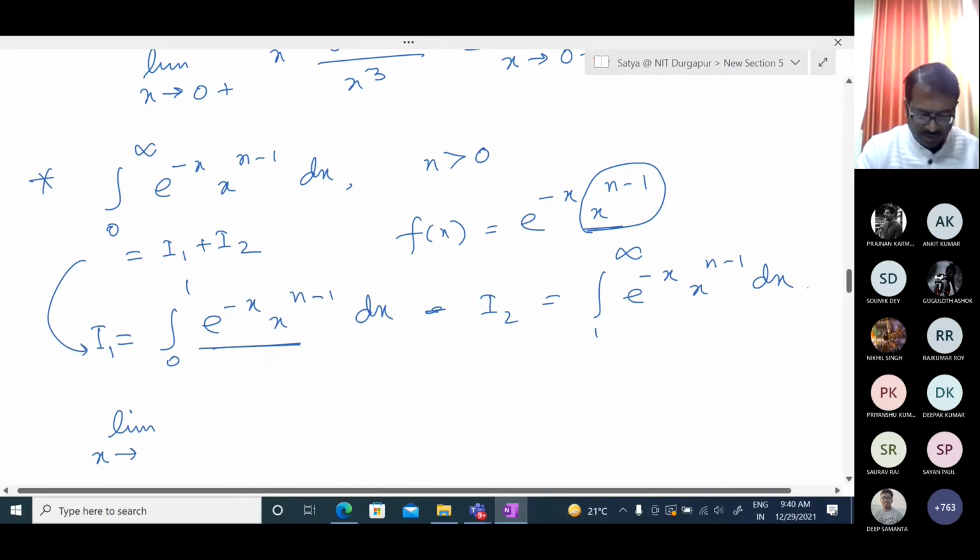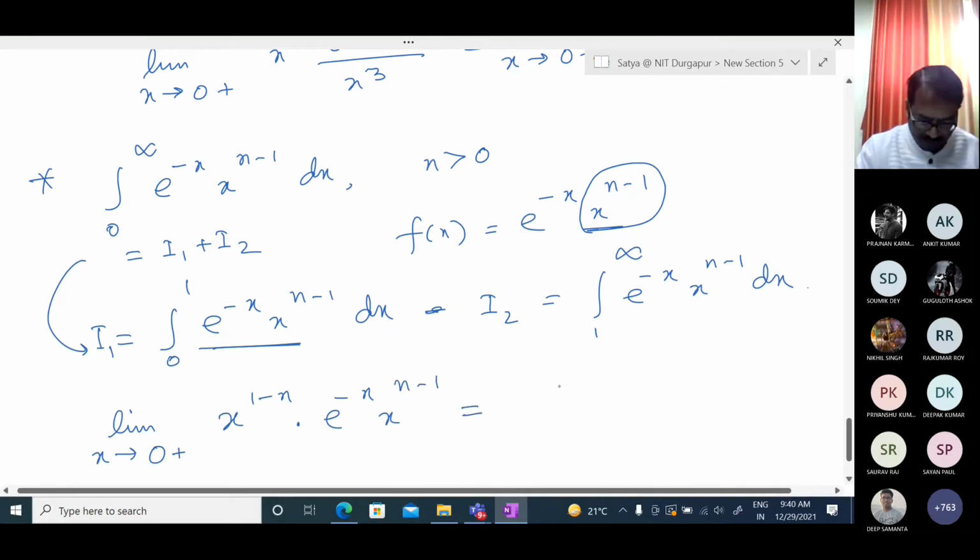But if n lies between 0 and 1, then there is an issue, because it becomes an improper integral and is discontinuous at the point 0. So we check at the point 0 whether it is convergent or divergent. Here we take x to the power 1 minus n, multiplied by e to the power minus x times x to the power n minus 1.